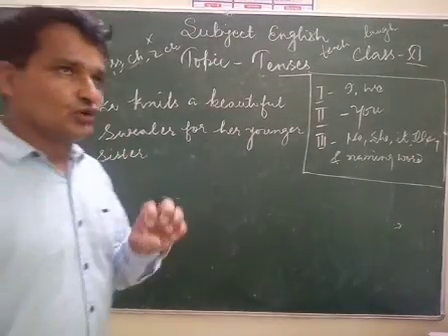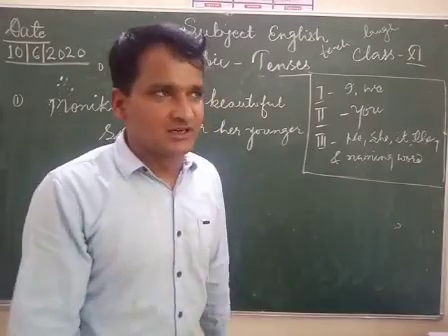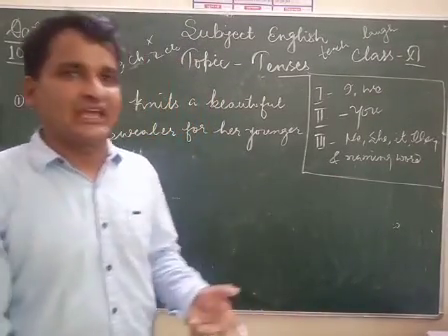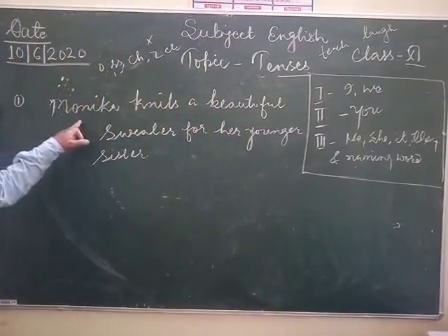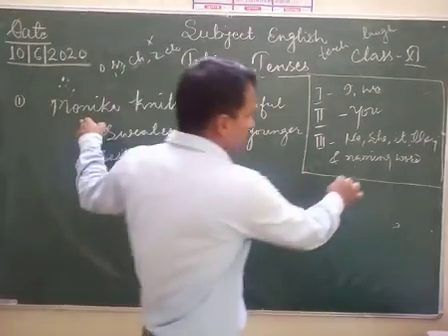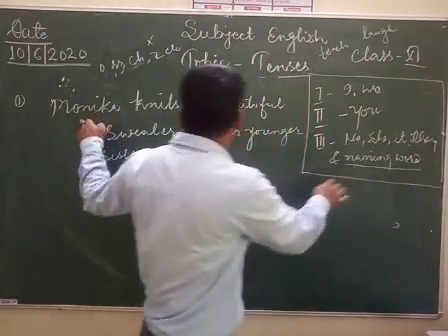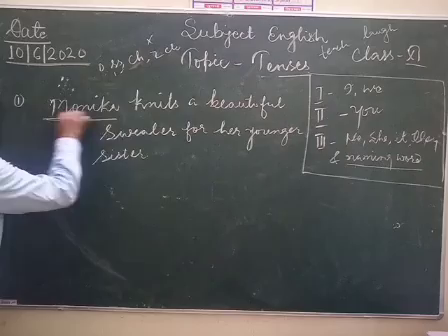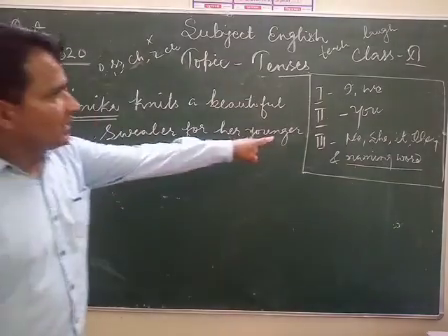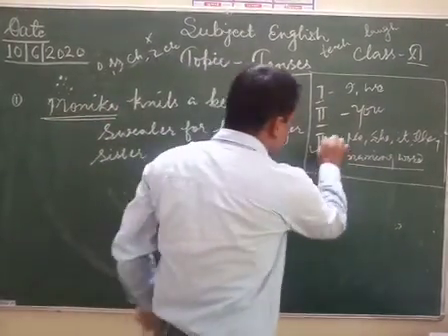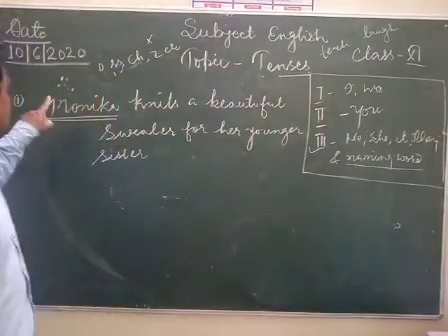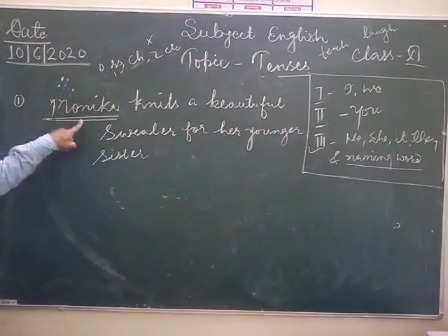You have to have good command over English grammar so that you can easily make sentences. Monica, I have already mentioned naming word. Here is the naming word, Monica. In which person? Third person. Third person, singular subject. Monica knit.